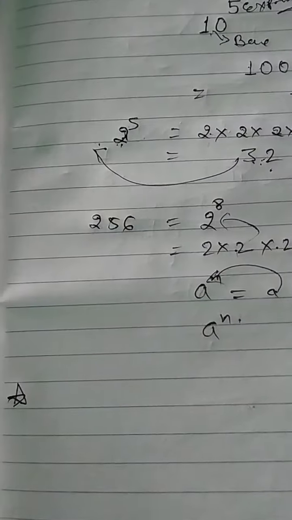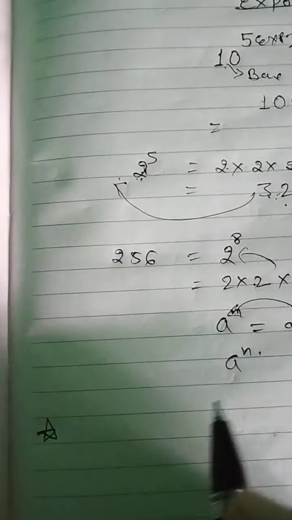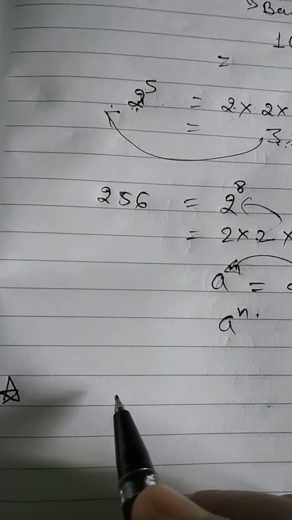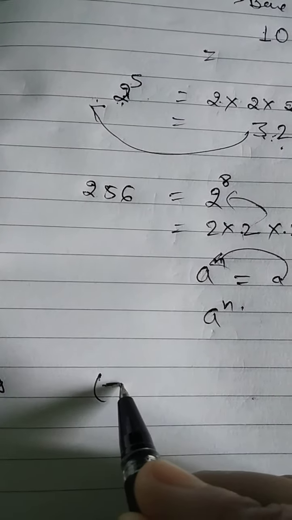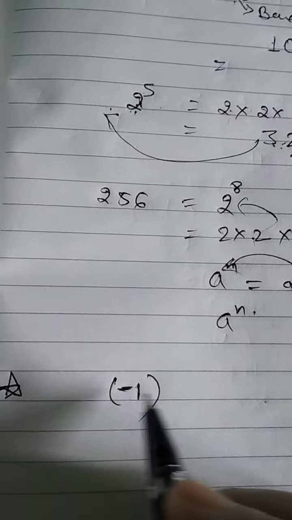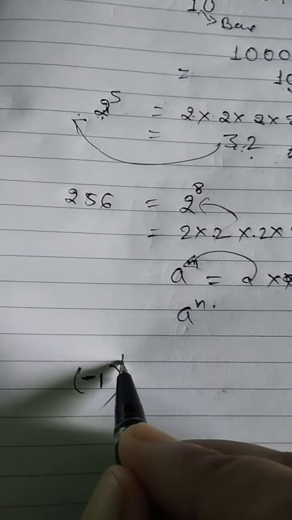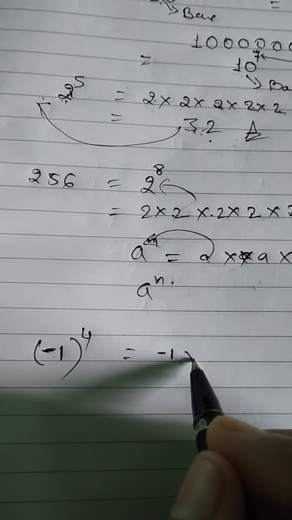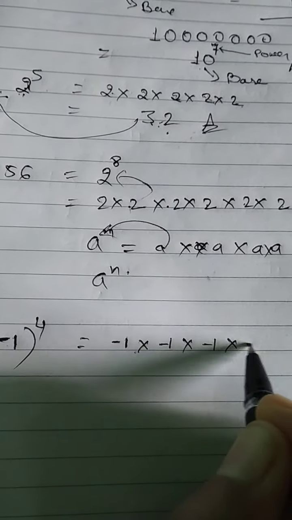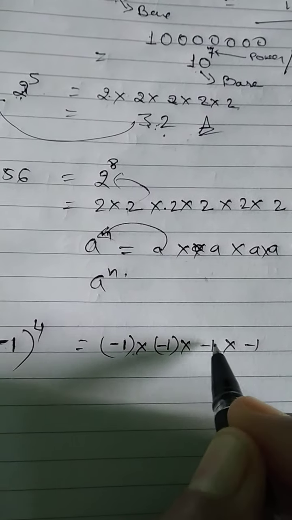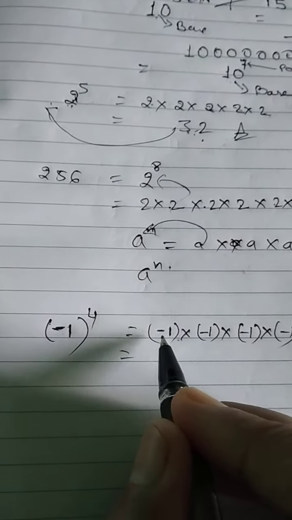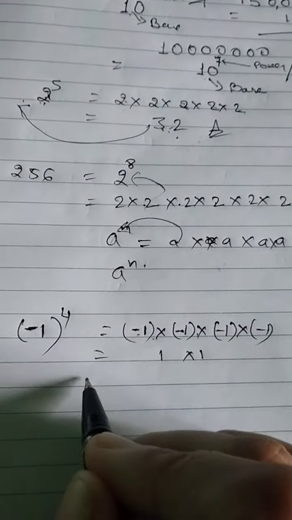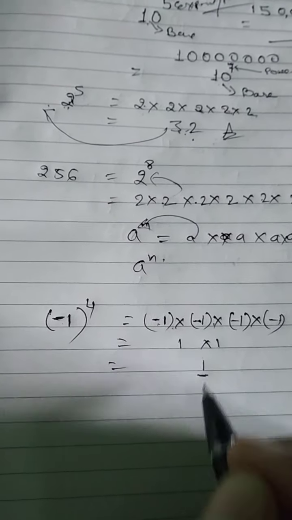Now, a very important thing, students: you have to understand it properly and always keep it in your mind. Whenever I take a negative number, suppose minus 1, and its power is even, like minus 1 to the power 4, 4 is an even number. So what will you write? Minus 1 into minus 1 into minus 1 into minus 1, 4 times. Multiply: minus minus is plus 1, and minus minus is plus 1. So we will get the answer plus 1.